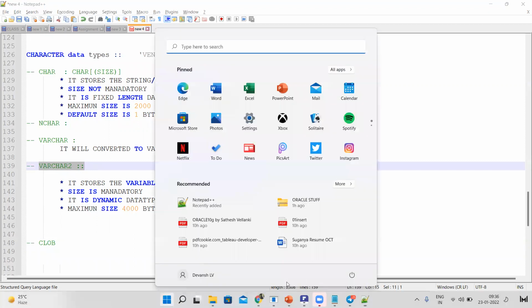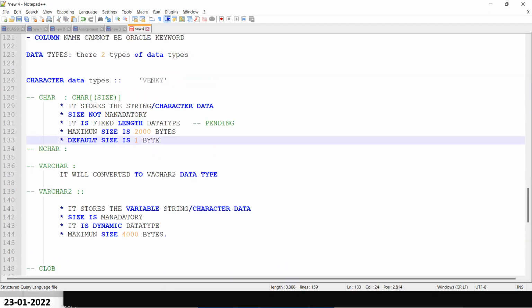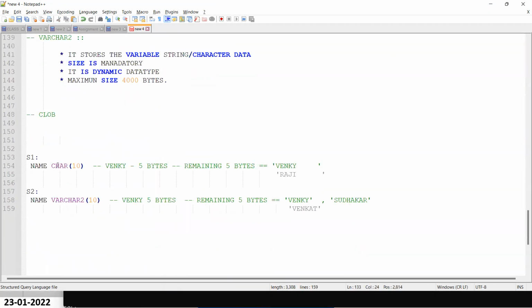Now you may ask me when I have to use char and when I have to use varchar2. Whenever you know that the data they are inserting is fixed length, at that time you have to declare char. Whenever the data you are receiving or inserting is dynamic, that means you may get 4 bytes, you may get 10 bytes, you may get 9 bytes, at that time you have to use varchar2.